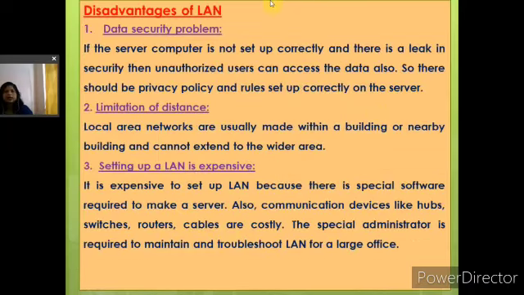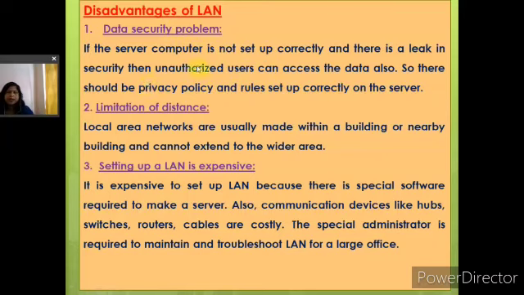So now, what are the disadvantages of LAN? Using LAN we can share our data and our devices, but what are the disadvantages? Data security problem. If the server computer is not set up correctly and there is a leak in security, then unauthorized users can access the data also. So there should be a privacy policy and rules set up correctly on the server. Otherwise, the data will be insecure.